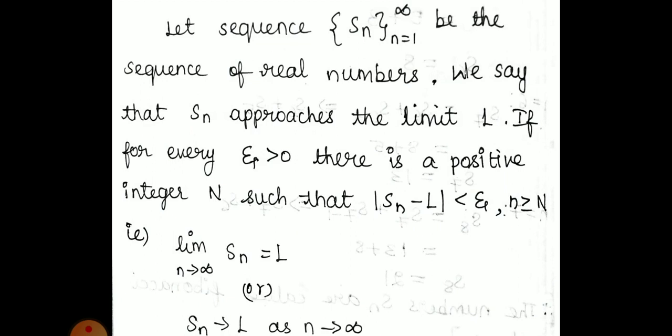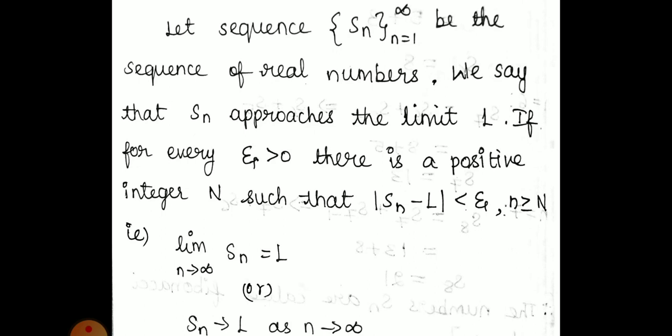We say that S_n approaches the limit L if for every epsilon greater than 0 there is a positive integer N such that the modulus of S_n minus L is less than epsilon, where n is greater than or equal to N.